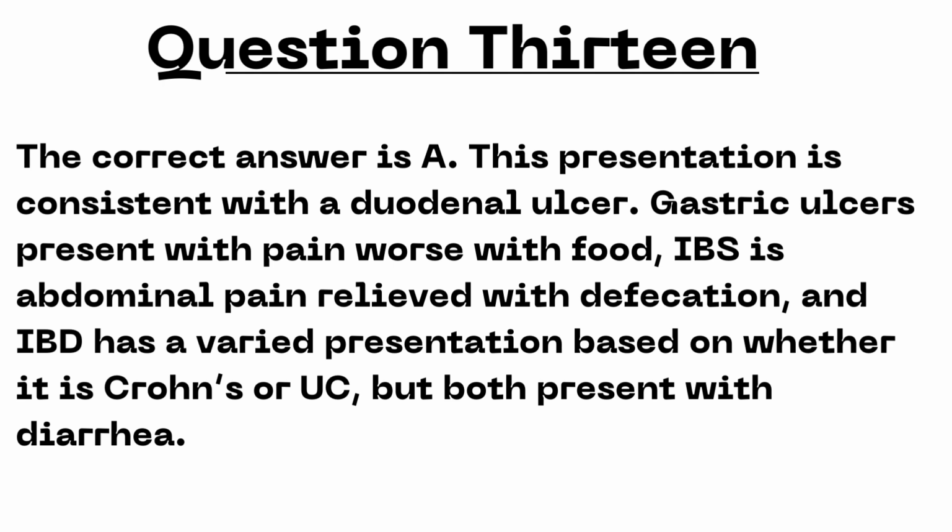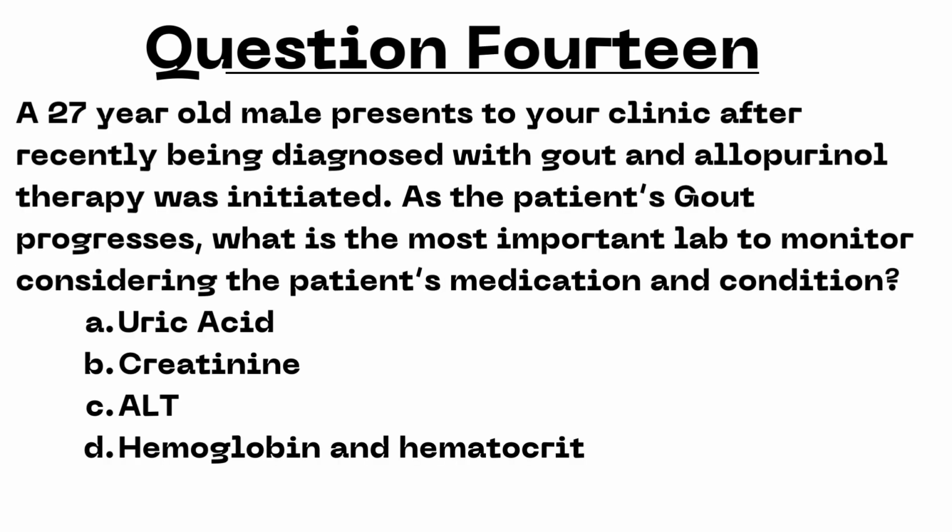Next question. A 27-year-old male presents to your clinic after recently being diagnosed with gout, and allopurinol therapy was initiated. As the patient's gout progresses, what is the most important lab to monitor considering the patient's medication and condition? A. Uric acid. B. Creatinine. C. ALT. Or D. Hemoglobin and hematocrit. I'll give you a second to review.